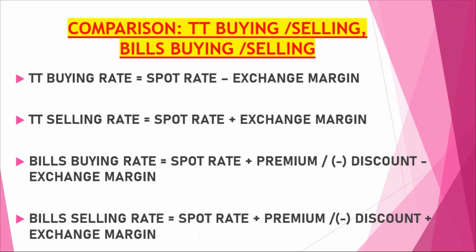That means spot rate plus premium or minus discount. Okay, and plus exchange margin, because in selling we always have to add the exchange margin. So you must remember that in selling we always add the exchange margin.